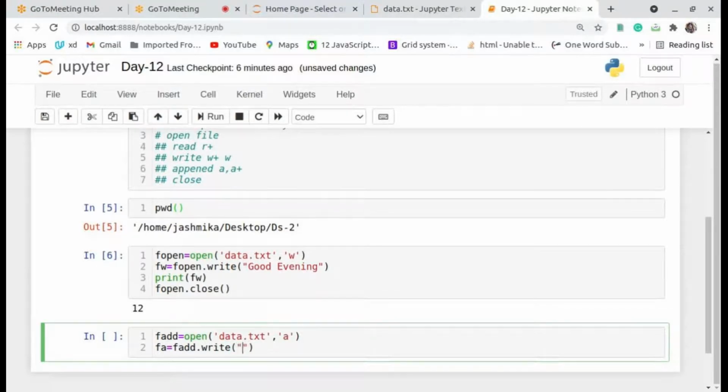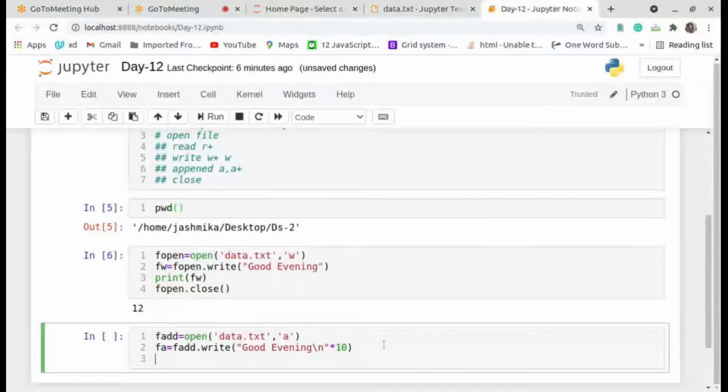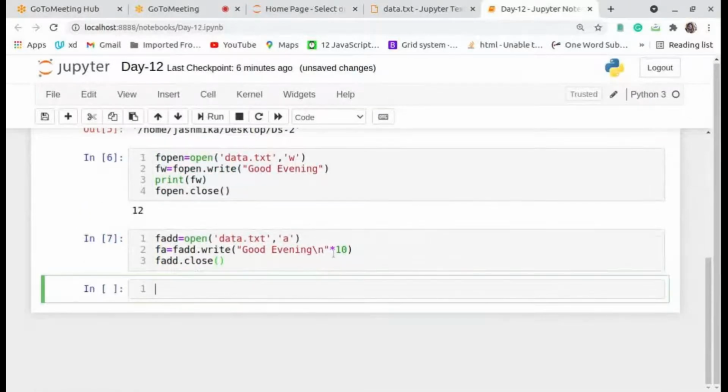Now I take good evening again, 10 times or else 100 times. Now I want a new line, so I take slash n, and after that I will close the file. fadd dot close. This is the append operation in the file.